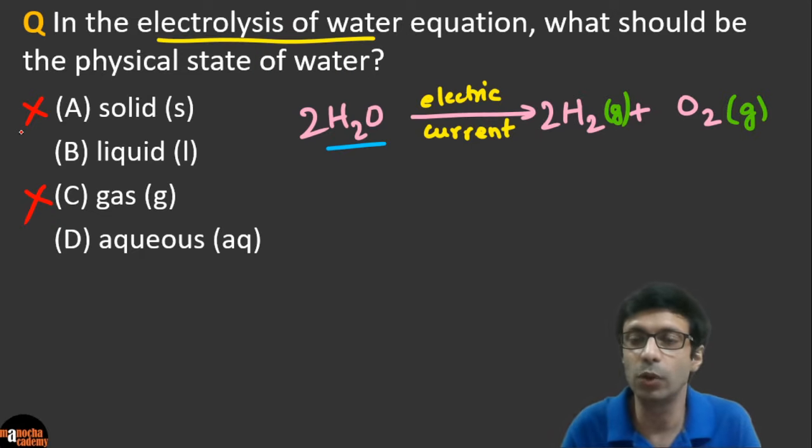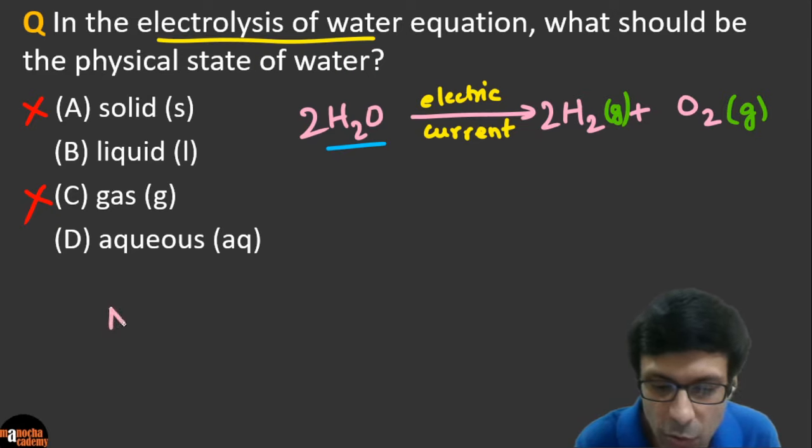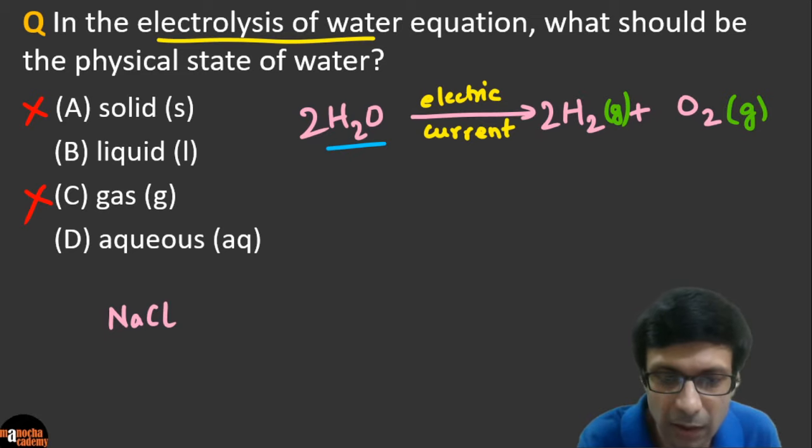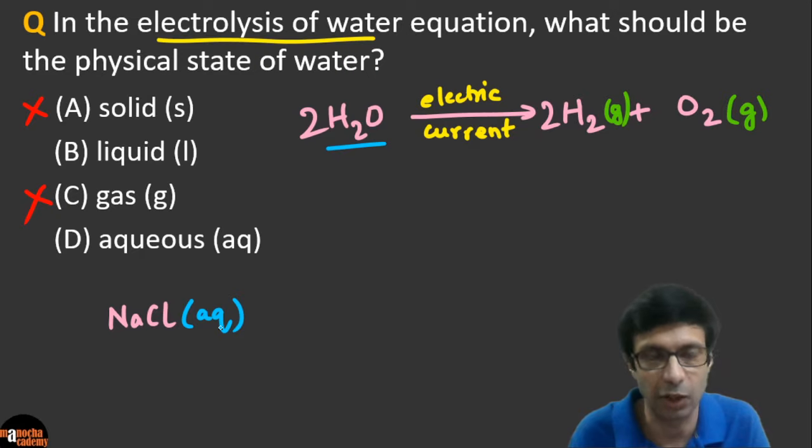And aqueous means something which is dissolved in water, right? So if you take something like salt and dissolve it in water, let's write down an example of aqueous state. If sodium chloride is dissolved in water, we'll say it is in aqueous state, right? We write NaCl(aq).